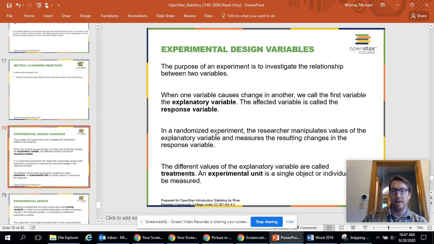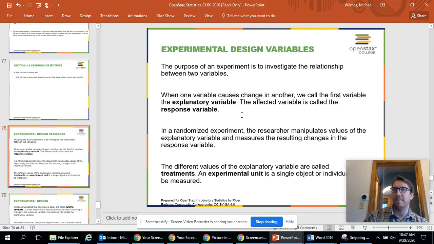All right, so some vocabulary at first. We have an explanatory variable and then the response variable. What we're changing, what we're studying, is the explanatory variable. And what gets impacted is called the response variable. So the response variable changes based on what we're doing with the explanatory variable.